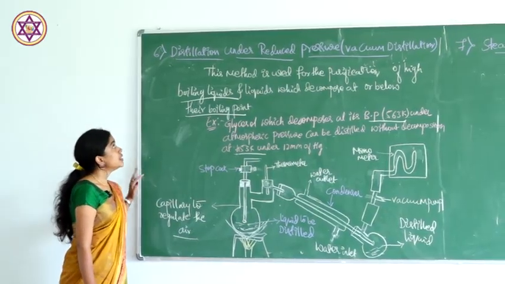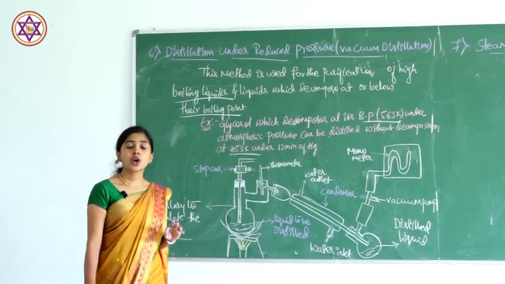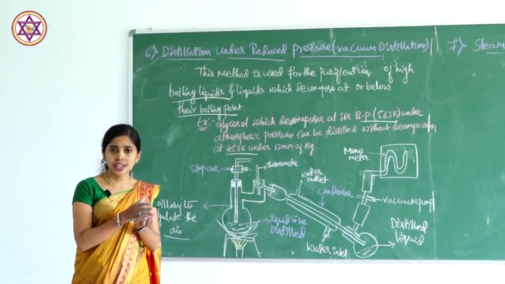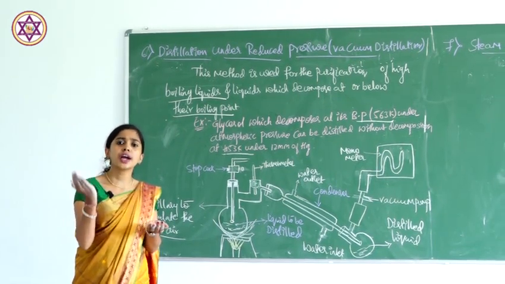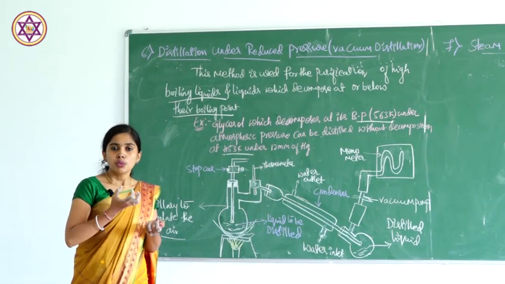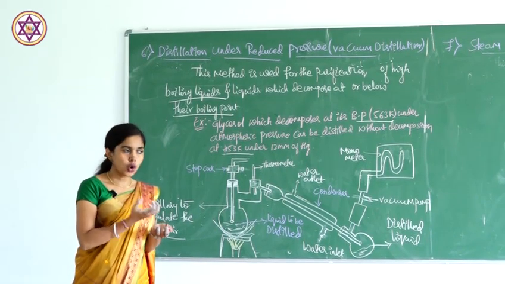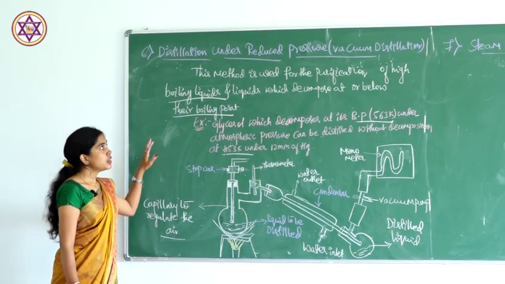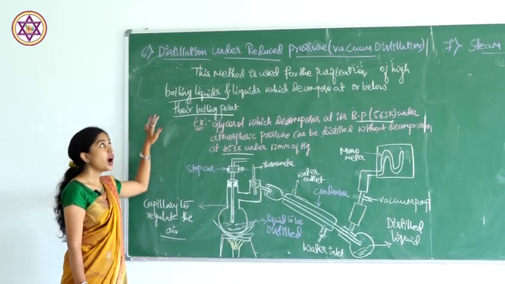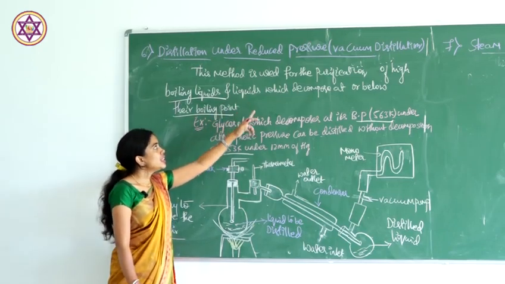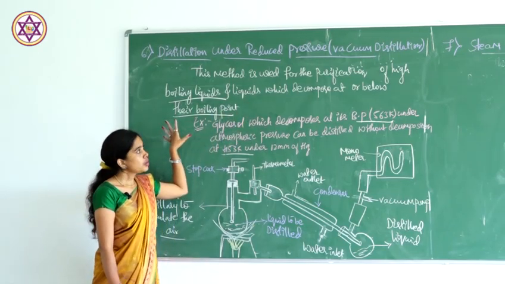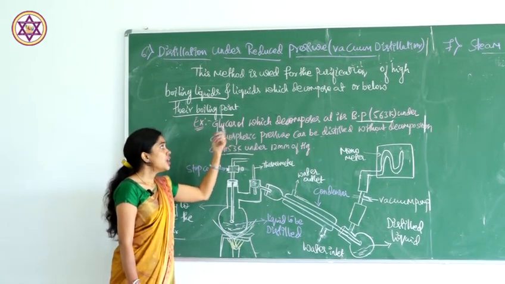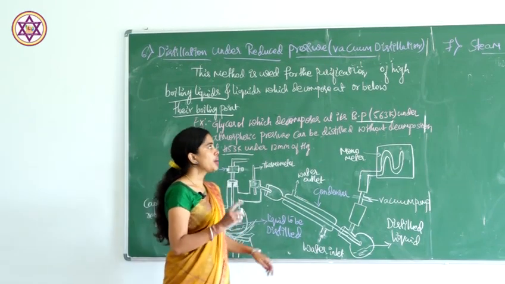The next method is distillation under reduced pressure, or we call it vacuum distillation. Here in this method we are going to take the organic compound which has a very high boiling point, but will start to boil at a lower temperature only. What kind of compounds are we going to take here? This method is used for the purification of high boiling liquids and liquids which decompose at or below that boiling point. For example, glycerin, which decomposes at its boiling point,